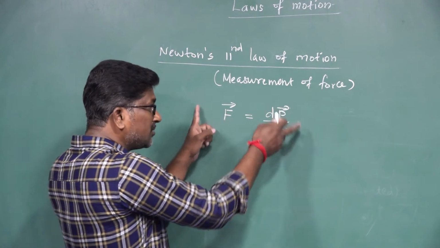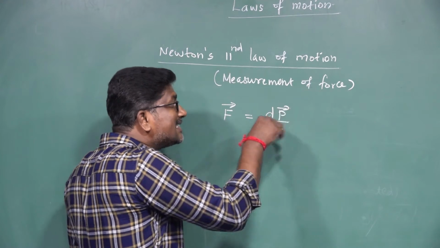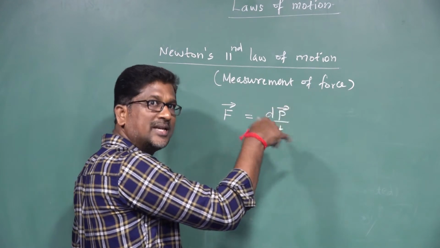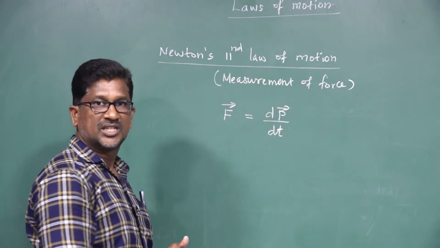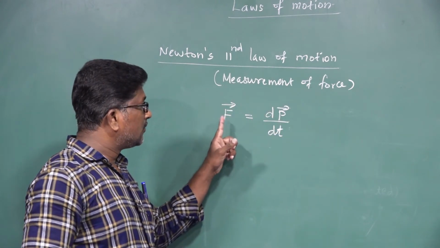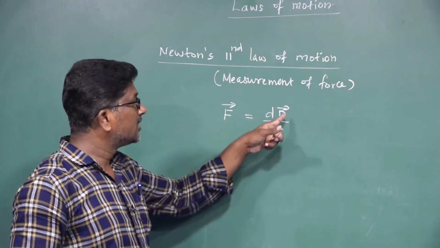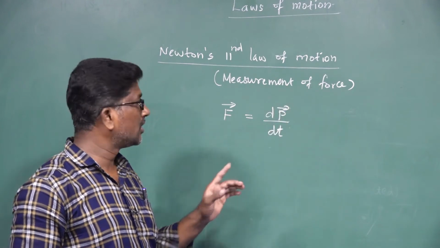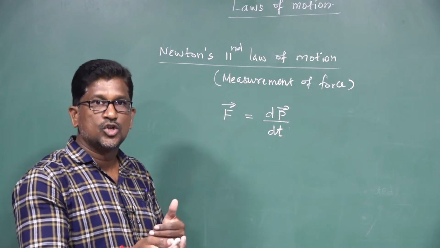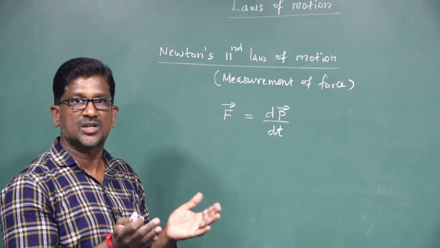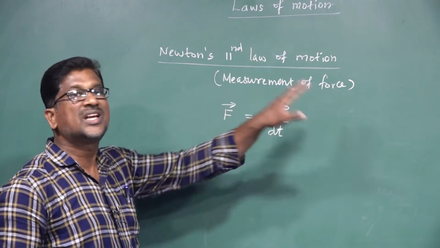From this equation it is clear that the momentum of the body changes only if a force is acting on the object. If the force does not act on the body, the momentum of the body may be zero or it becomes a constant. So the momentum of the body changes only if a force is acting on the body.